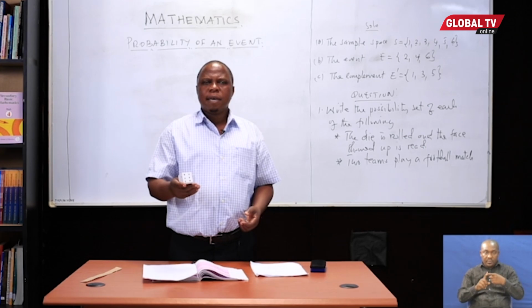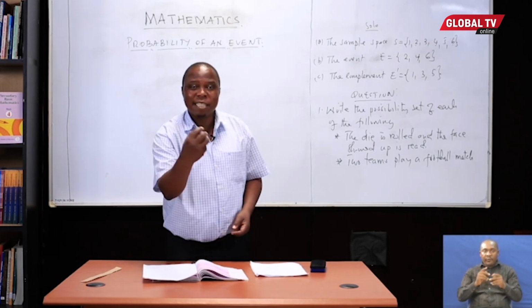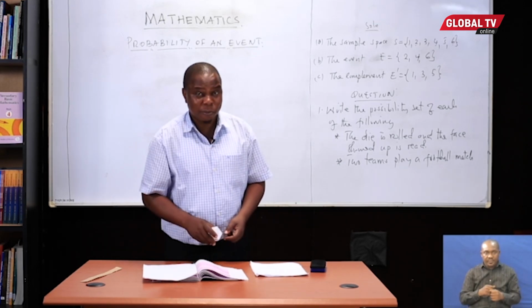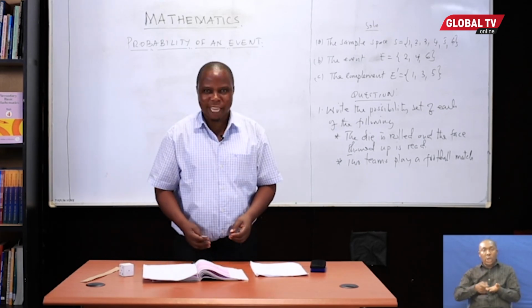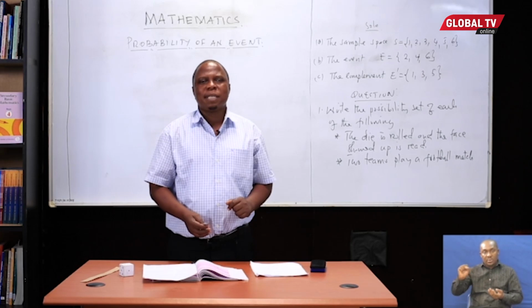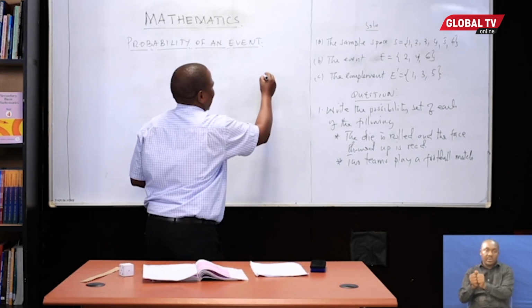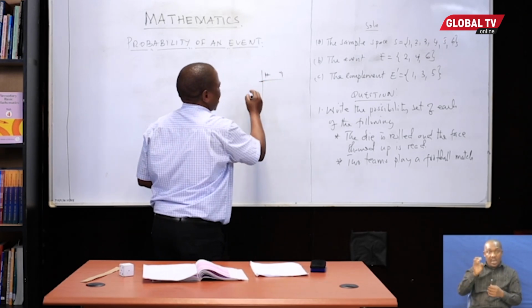Let's say if I roll this die 50 times, or 100 times, or 1,000 times, all these are experiments. Or if I toss this coin 10 times, 100 times, I'm showing you an example here. I have head, tail, and here you have the number of tosses.